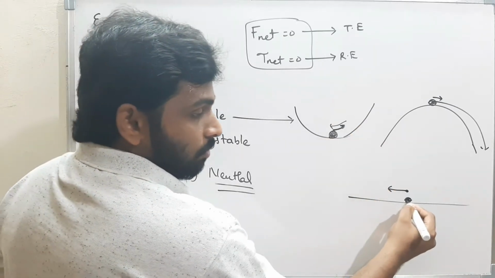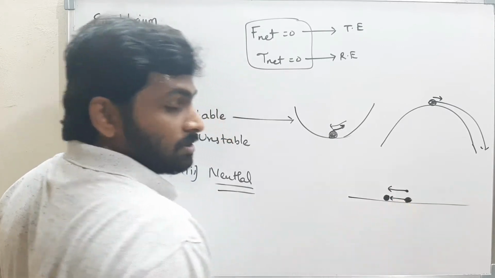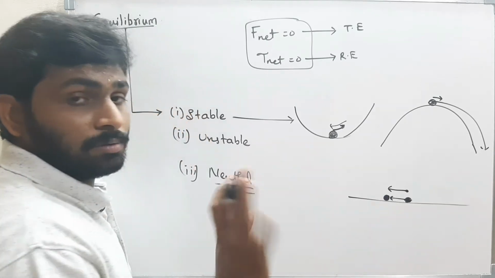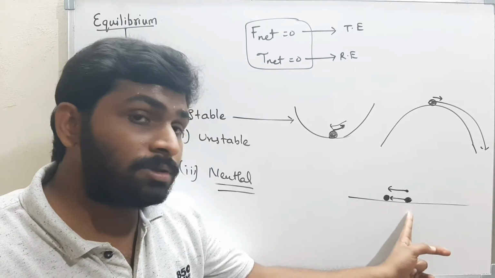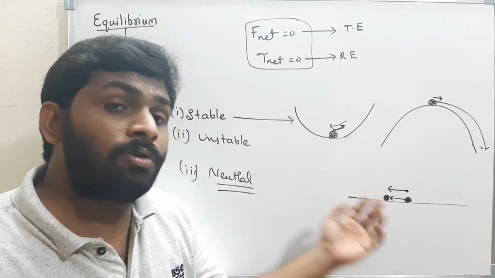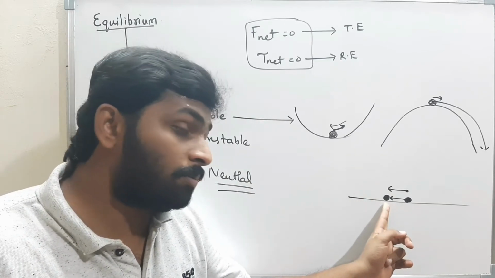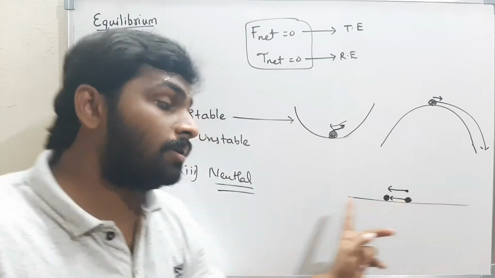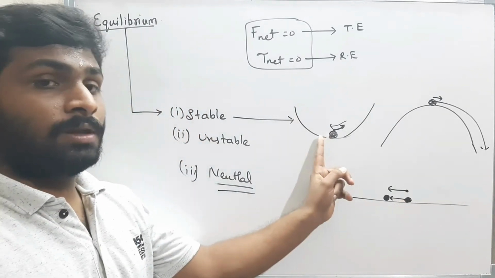That means when I move the ball from here to here, the ball will stay here. It won't come back to its original position, nor will it go to some other position. It will stay there itself, in equilibrium, in the place where I left it. These types of things are nothing but neutral equilibrium. I think these are clear.